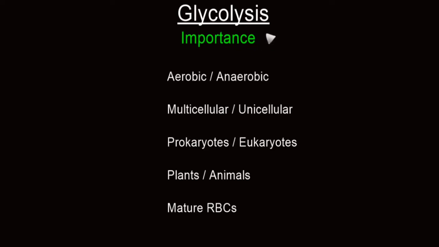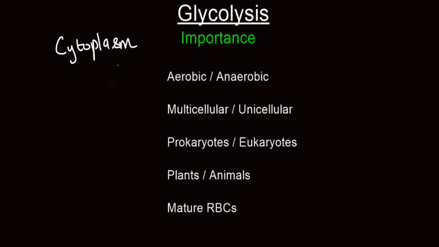Let's move on to importance of glycolysis. Whatever way we characterize organisms on this earth, like aerobic, anaerobic, multicellular or unicellular, prokaryotes or eukaryotes, plants or animals, great majority of them, when they perform cellular respiration, they carry out glycolysis as the first step. 2 important things about glycolysis: it happens in cytoplasm.